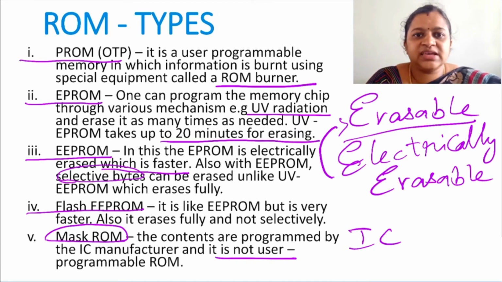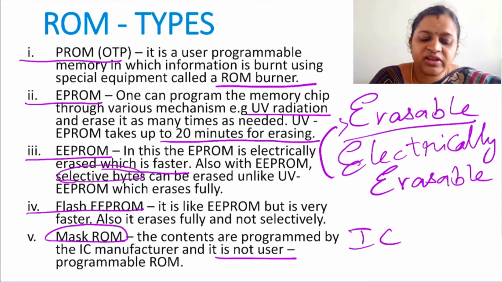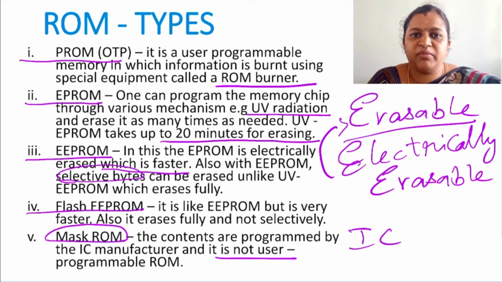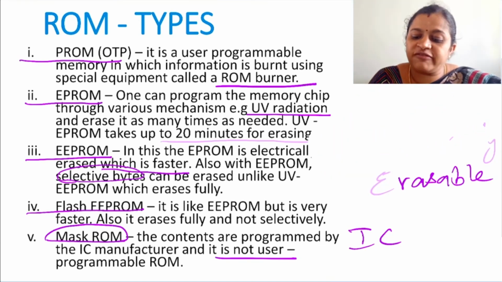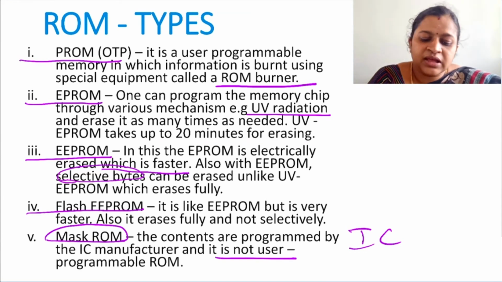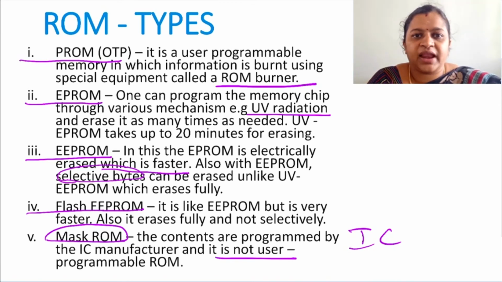Instead of totally erasing the entire content, selectively you can erase the data in electrically erasable programmable read-only memory. Next is Flash EEPROM. Flash EEPROM will be much faster than electrically erasable programmable read-only memory. But here the entire content will be erased instead of selective erasure. So these are the different types of ROMs.